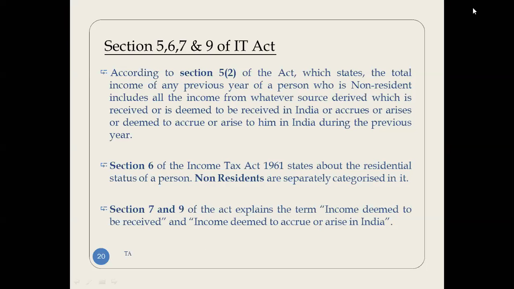Section 6 states the residential status of the person. Non-residents are separately categorized in it, and Sections 7 and 9 of the Act explain the terms income deemed to be received and income deemed to accrue or arise in India. I request everyone to kindly refer to all the sections, especially Section 9, where you will come to know what kind of income is deemed to accrue or arise in India.